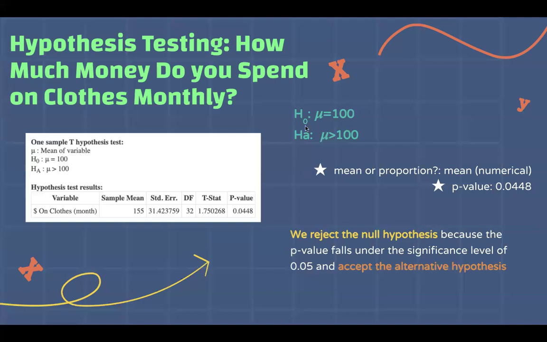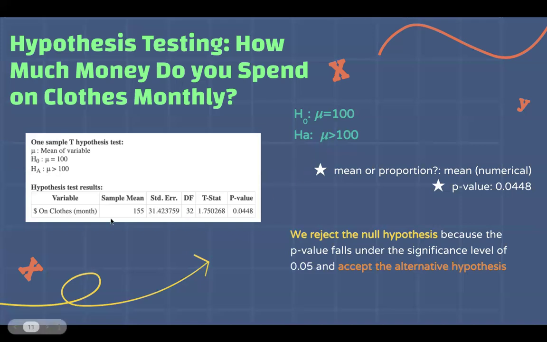And as you can see here, this is what it looks like in symbolic terms. So H0 equals mu equals 100. And for my alternative hypothesis, I hypothesized that the population mean is greater than 100, meaning that students spend more than $100 on clothes on a monthly basis. And this is what it looks like in symbolic form.